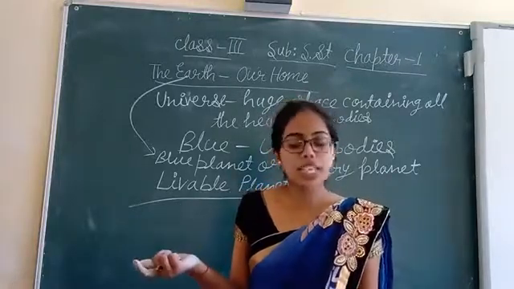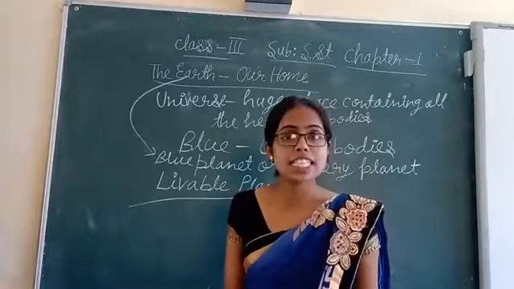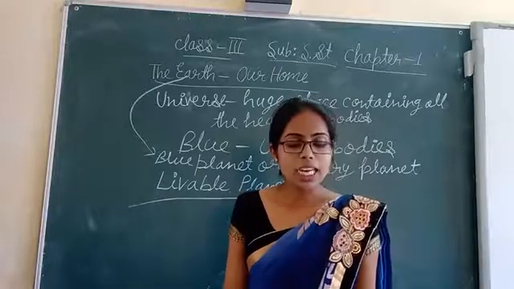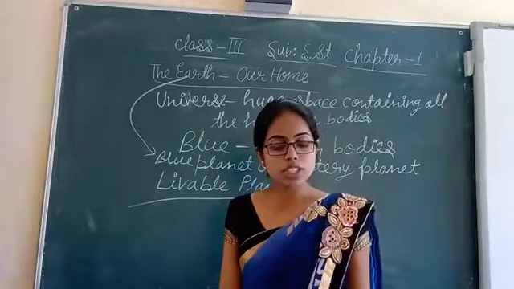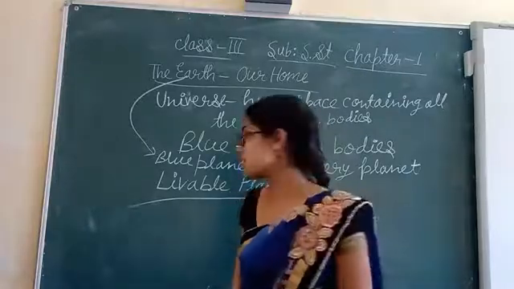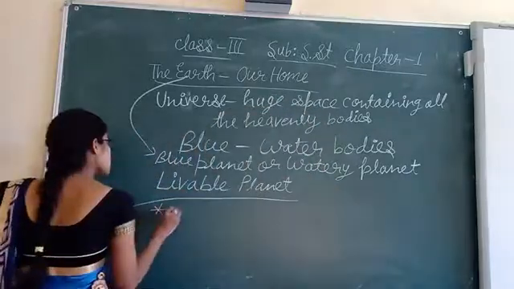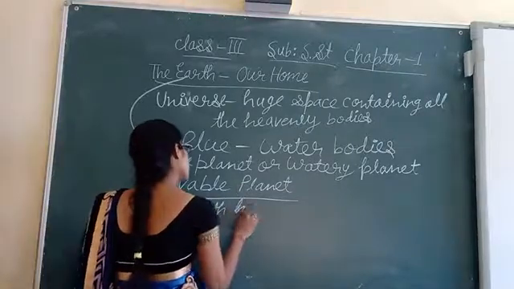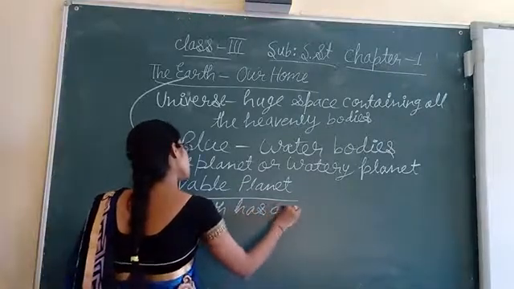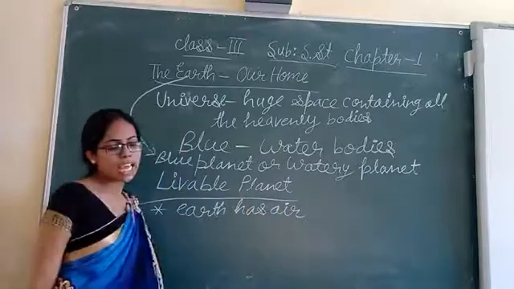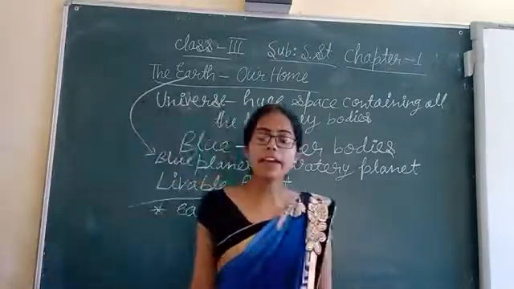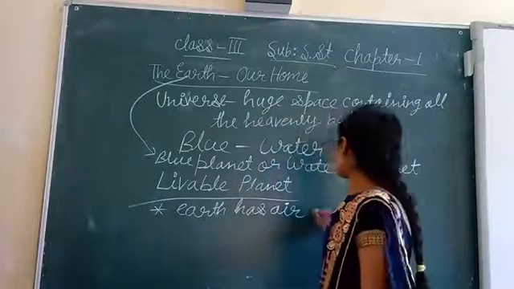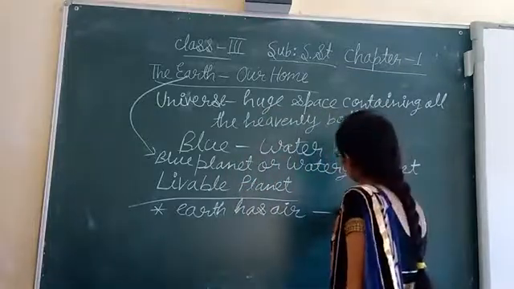And what are these conditions? The Earth has air around it. Due to the presence of this air, and this air is called the atmosphere.